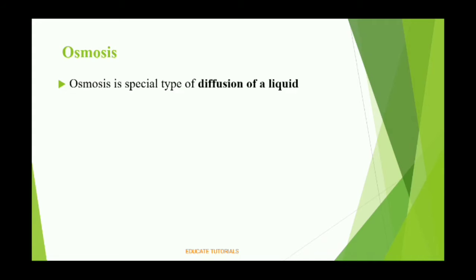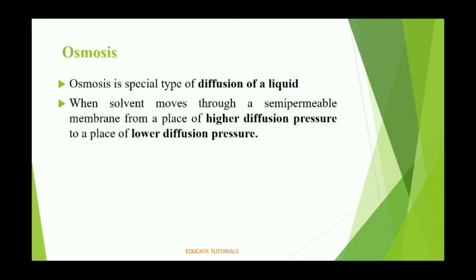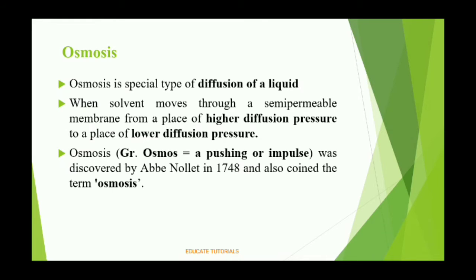It is called the diffusion of a liquid because when the solvent moves through a semi-permeable membrane from a place of higher diffusion pressure to a place of lower diffusion pressure, at that time it is called a diffusion of a liquid. So osmosis, as you all know, was discovered by Abbe Nollet in 1748, and he also coined the term osmosis.